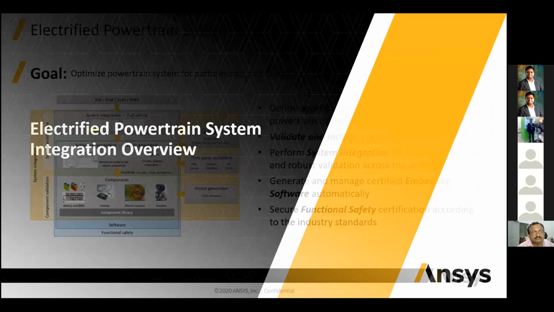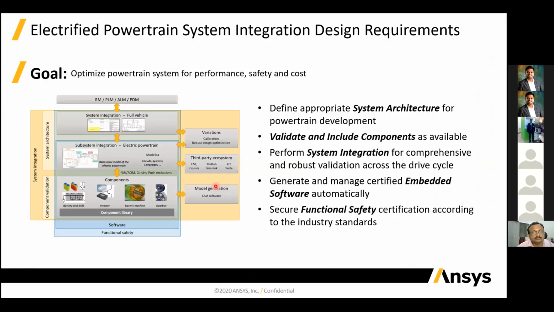And then we have a system integration part. We have selected the power electronics component, we have selected the subsystem for the electrical, and now we have connected them. There you will find the third party ecosystem is also there, like MATLAB and Simulink and the GT software. So you can give information to, and take information out from, the third party ecosystem.